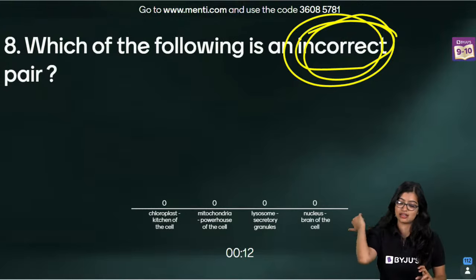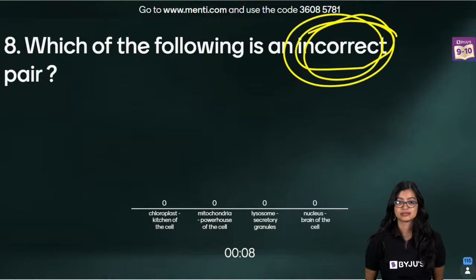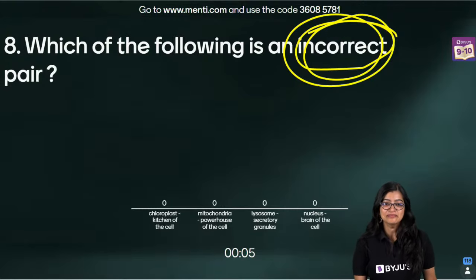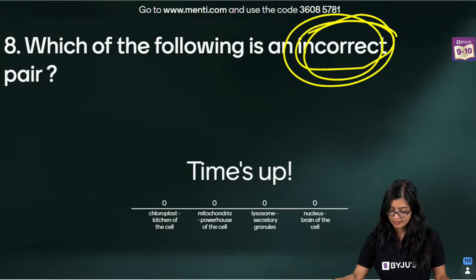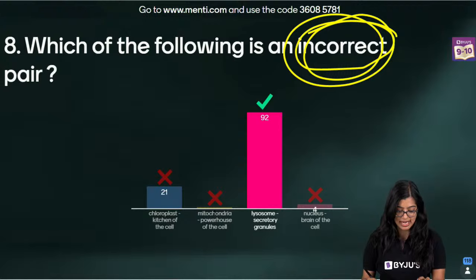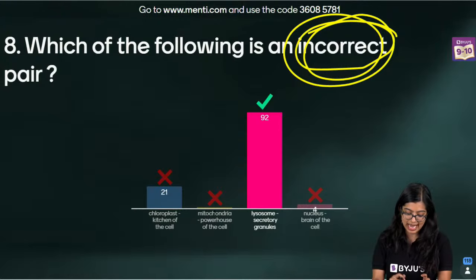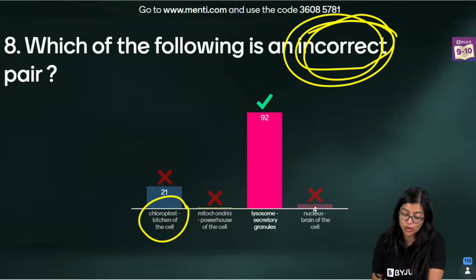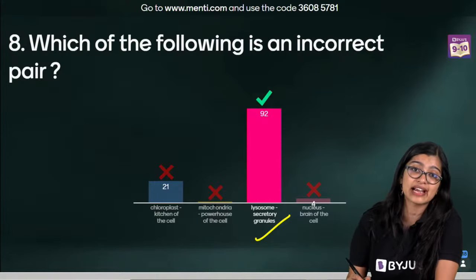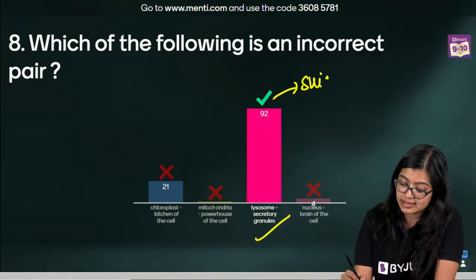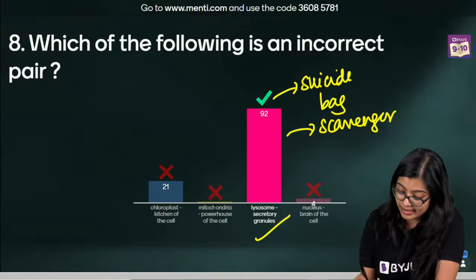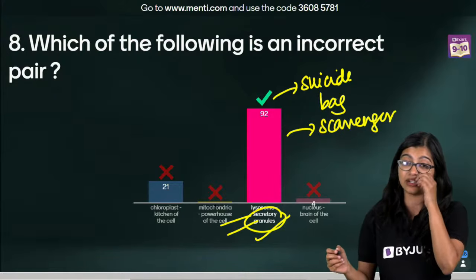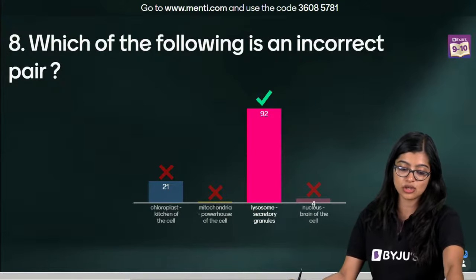What is the correct answer? This is so easy. Even if you don't know, you will be able to find the answer to this. Very good, everybody. Now here again, I can see that some of you have marked chloroplast as kitchen. This is not incorrect. This is correct only. Lysosome is not a secretory granule. Lysosome is what? It is a suicide bag, right? Or else lysosome is said to be scavenger. But secretory granule is something you cannot really talk about with lysosome, right? So the correct answer is option C.